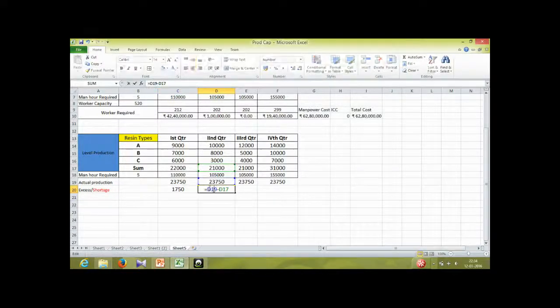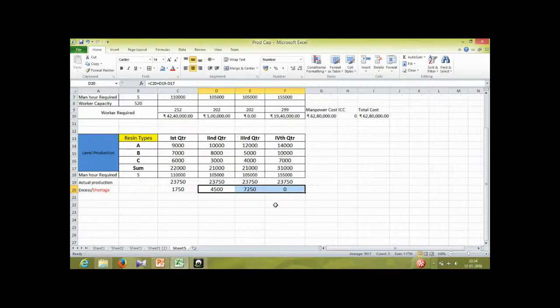And for the second case, what we are producing and what the requirement is, and also we have the excess inventory from the previous quarter that we need to add over here. So if in case it was 21 over there, and if in case it was 24 and we produced 23750, then we can have the excess that was available from the first quarter. Although it was not required here, let's do it for the other quarters also similarly.